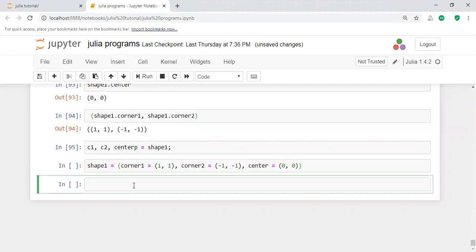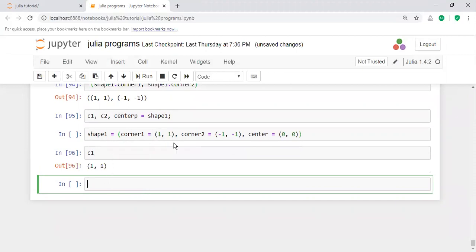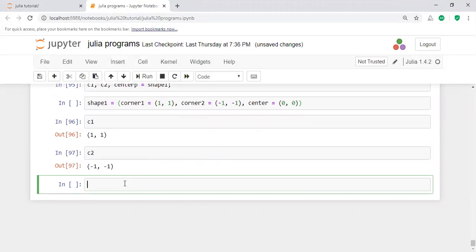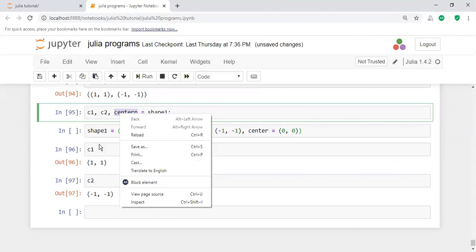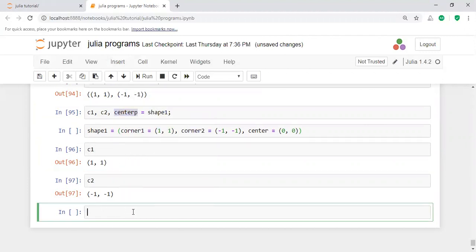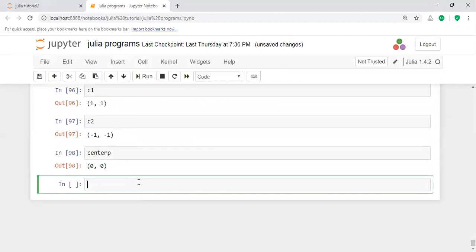If you execute this one, I'm going to access C1. What is C1? C1 consists of 1 comma 1. What about C2? C2 consists of minus 1 comma 1. And then what about this value, center P? When you execute the center P value, this is the value. In this way you will destructure the shape.